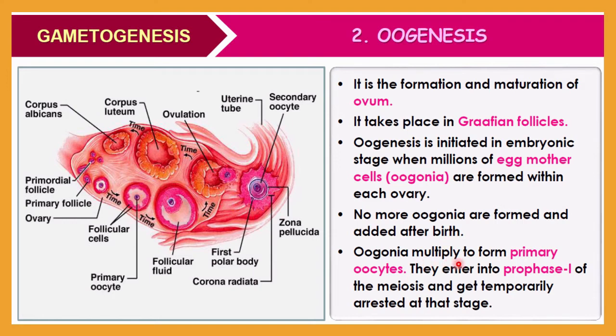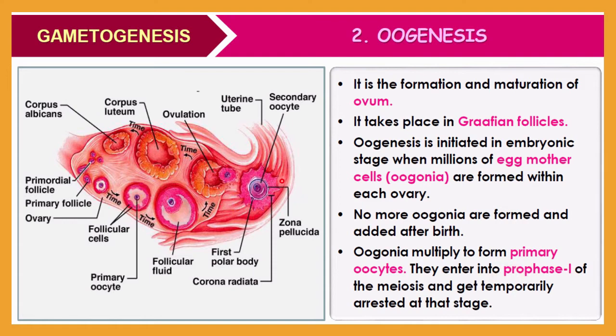Oogonia multiply to form primary oocytes first. Then they enter prophase 1 of meiosis and get temporarily arrested at this stage. That means the further process will not be completed; only up to prophase 1 is completed after birth.